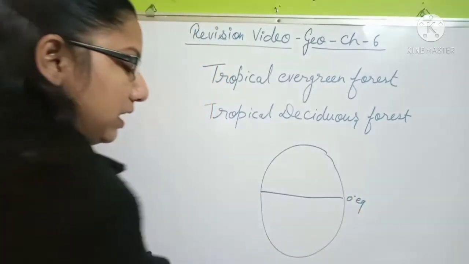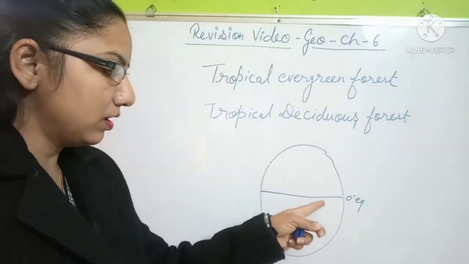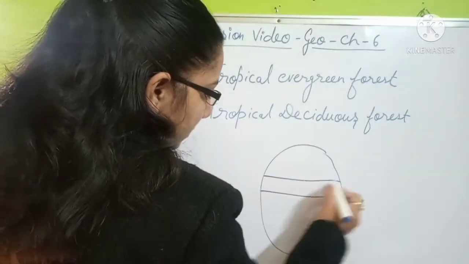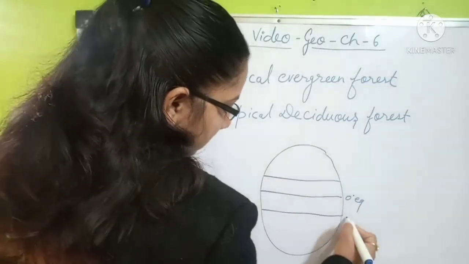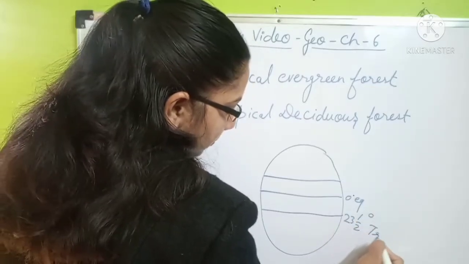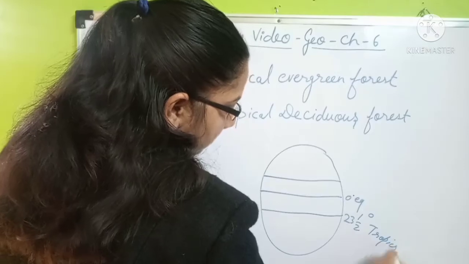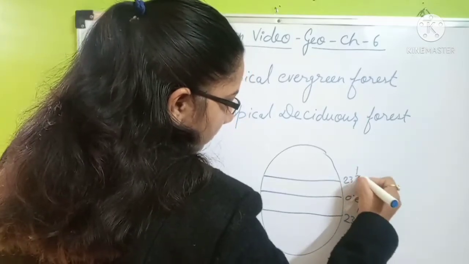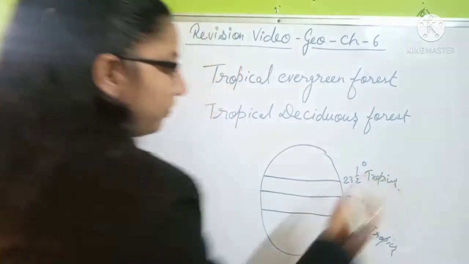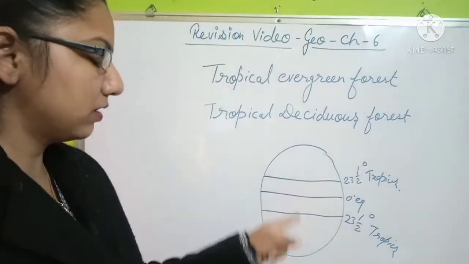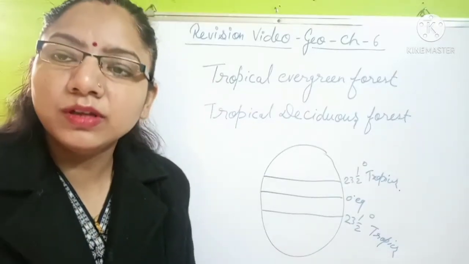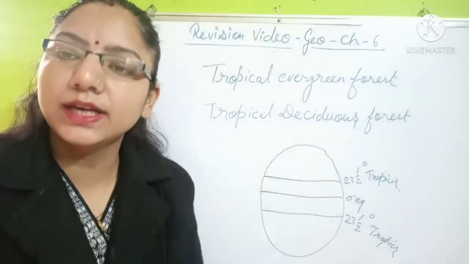The areas which are situated from the equator to nearby the tropics, tropic meaning 23.5 degrees, all the tropics. Here also the forests are situated in that physiographic condition, with rainfall the whole year.